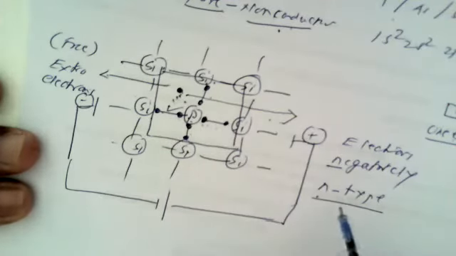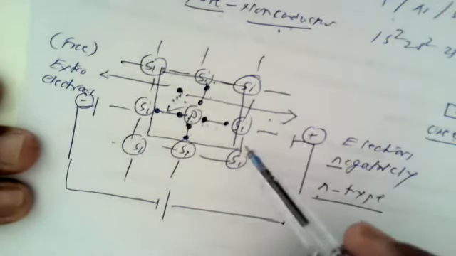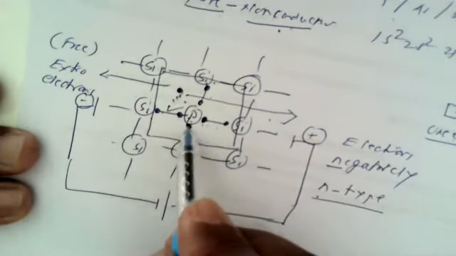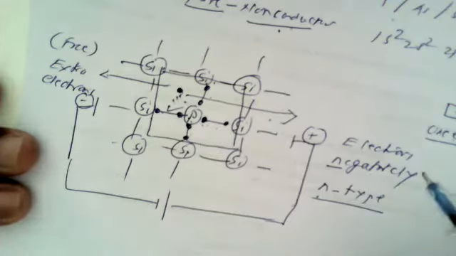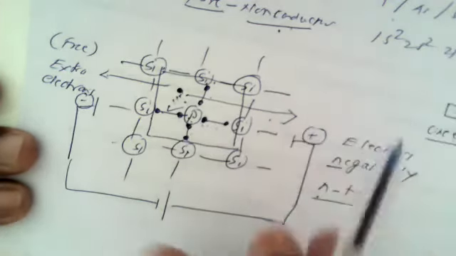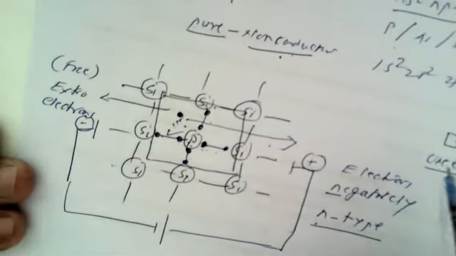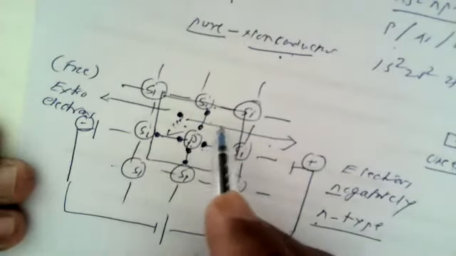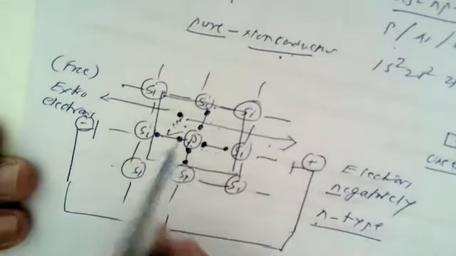As the number of electrons in the crystal is increased by doping the impurity, the current conduction will be more. So this is according to the concept of doping pure silicon material with a pentavalent impurity.